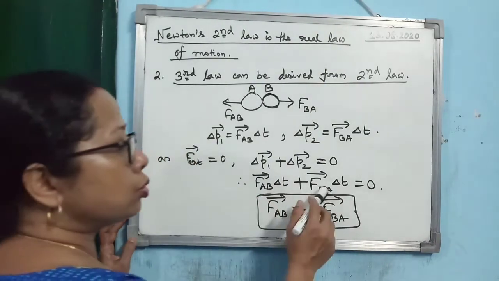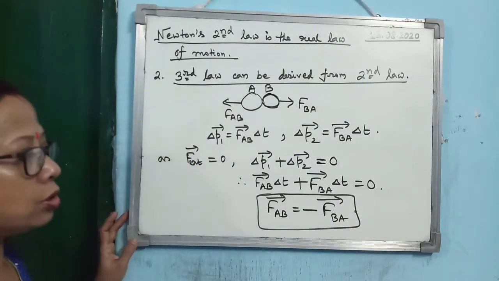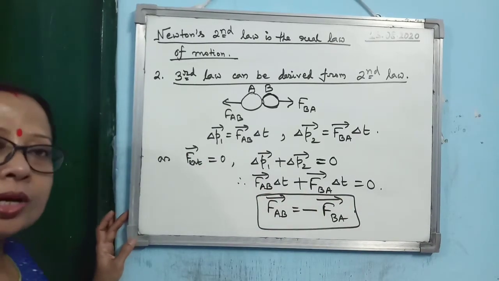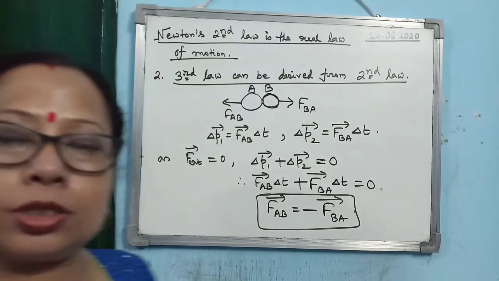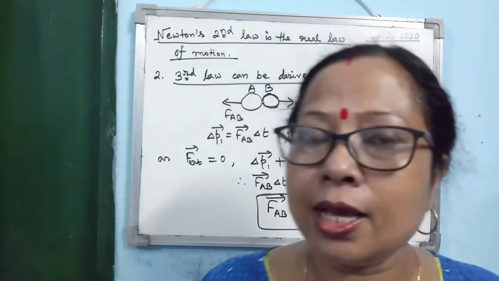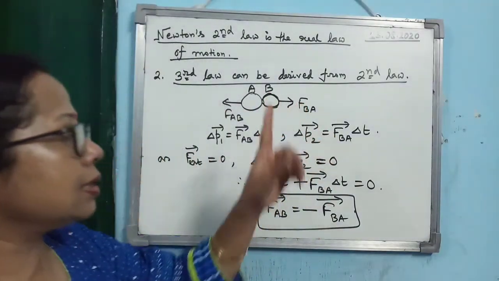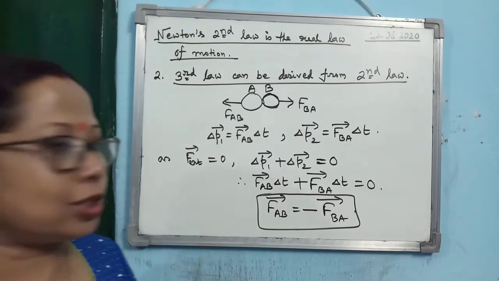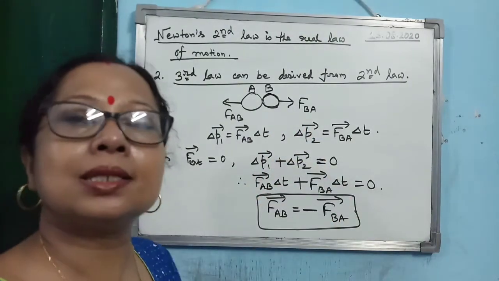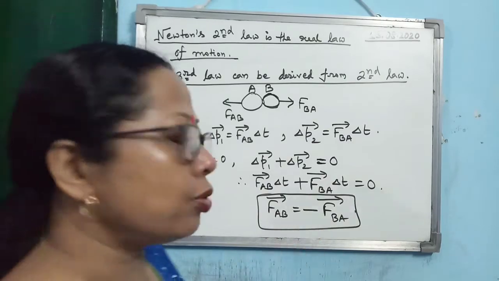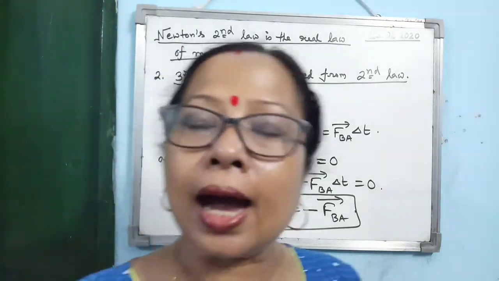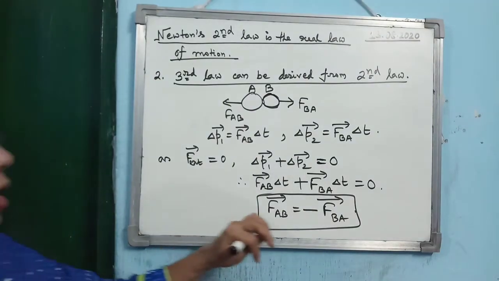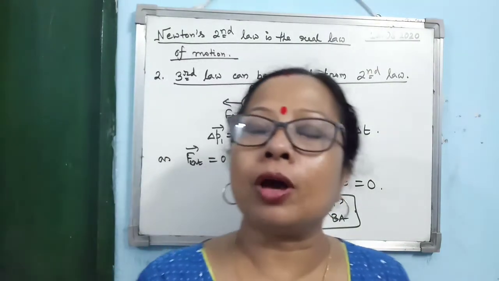So plus, the sum of these two terms is 0. If you change the side of one term, then delta T gets cancelled. So what result are you getting? FAB is equal to minus FBA. So if you consider FAB as the action, then FBA will be considered as the reaction. So what are you getting? Action and reaction are equal in magnitude but opposite in direction. This is the way you can derive the third law from Newton's second law.